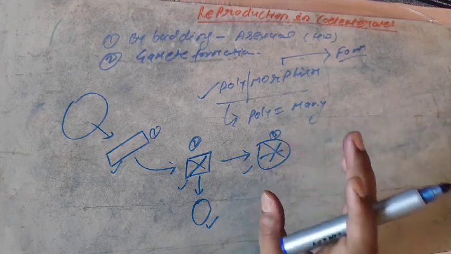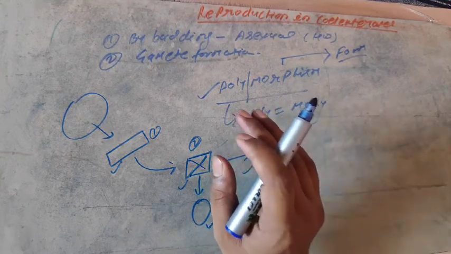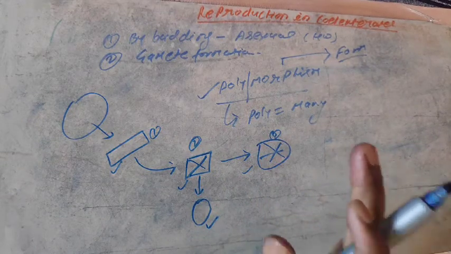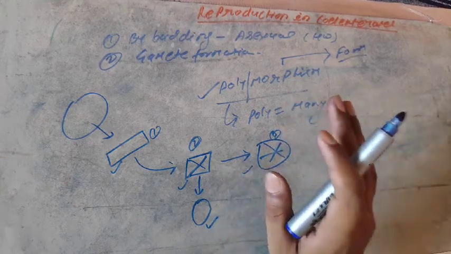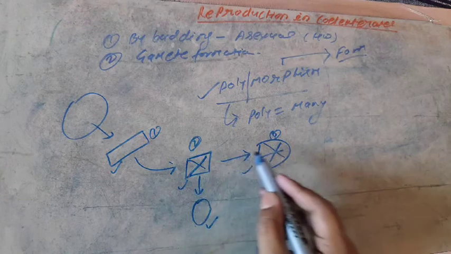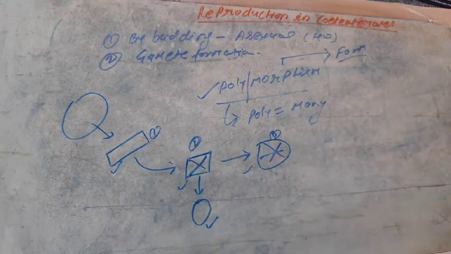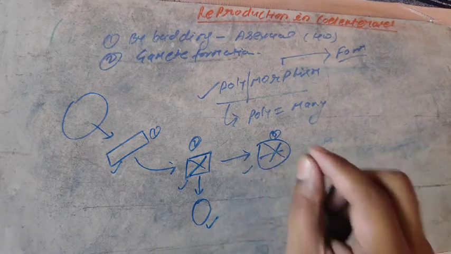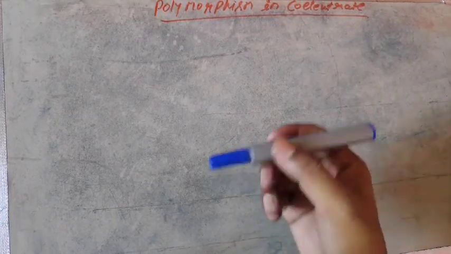Now we will describe the definition of polymorphism. It is very easy. Write down: phenomenon in which different life forms are found in the lifespan of a similar living being. Keep in mind, it is not a different living being. The 1, 2, 3 are not different living beings. It is the lifespan and different forms of a single living being. Now the next heading will be polymorphism in coelenterates. So your heading should be polymorphism in coelenterate. The definition is over.